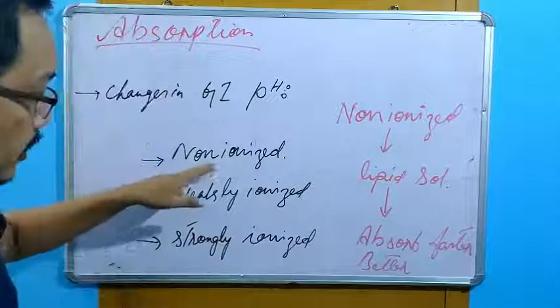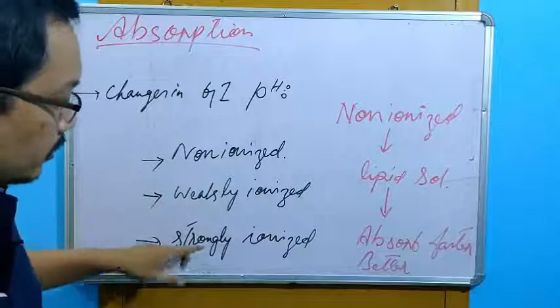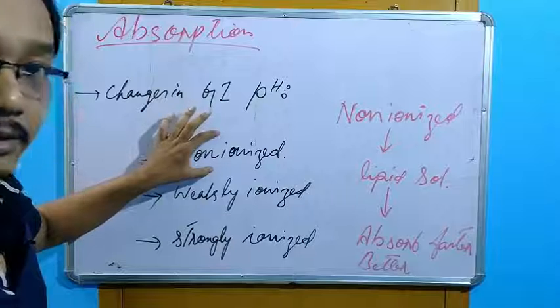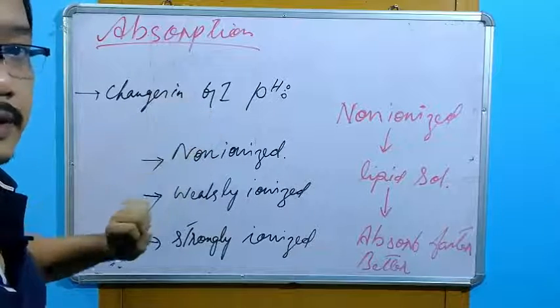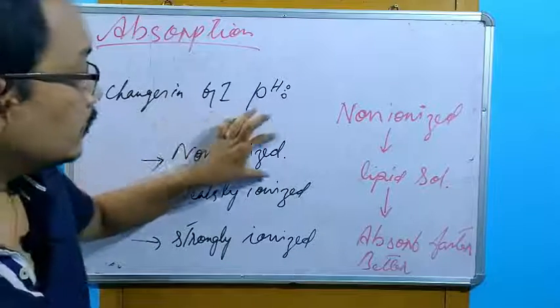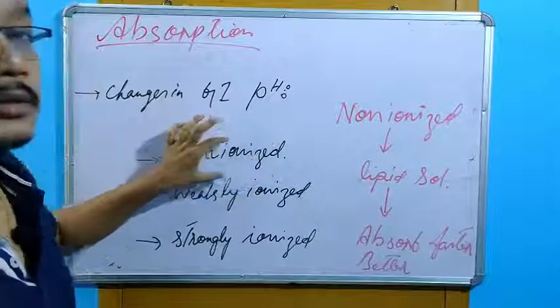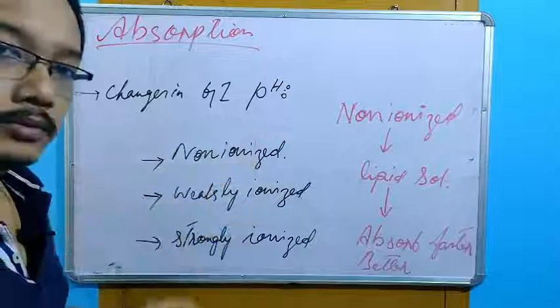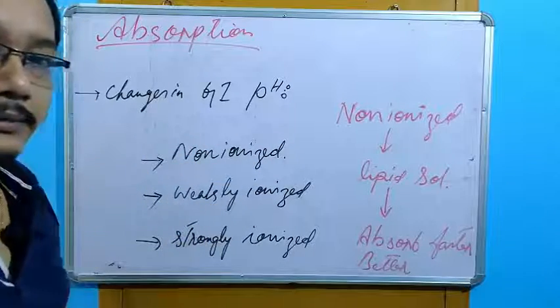That means in these three situations, which type of drug will be absorbed faster? This non-ionized drug will be absorbed faster than these two. Or better, we can say better.